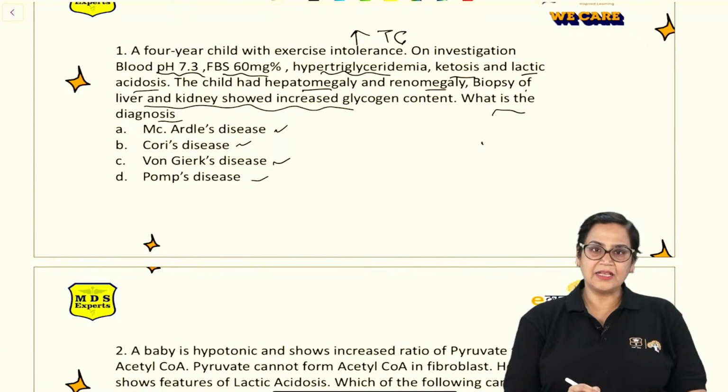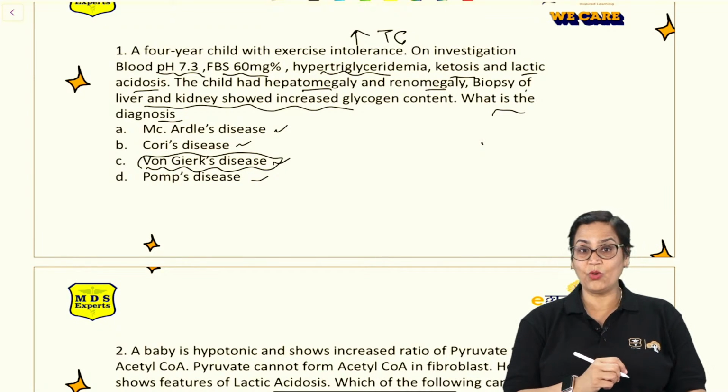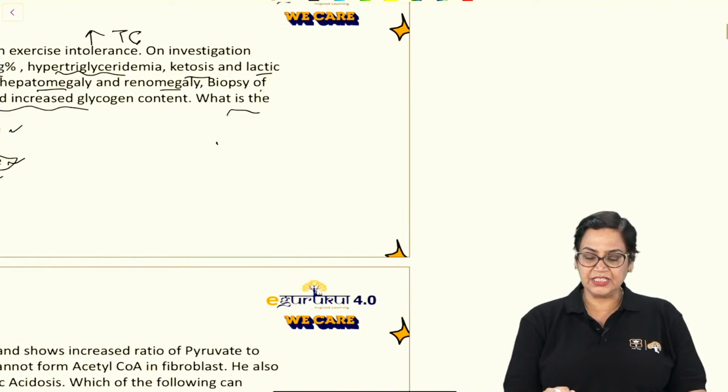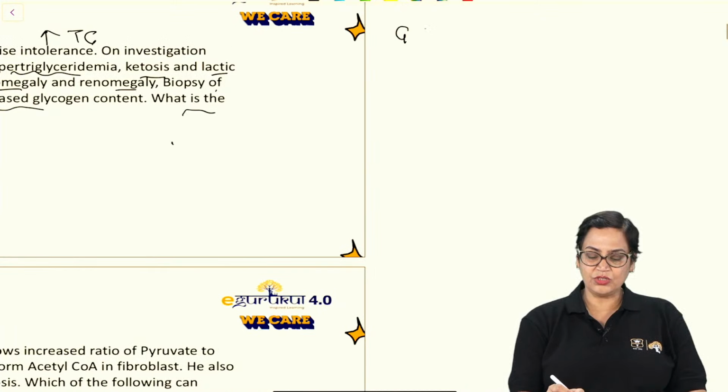Now see, the answer to this question will be Von Gierke's disease. The Von Gierke's disease is one of the very, very important GSDs, glycogen storage disorder.